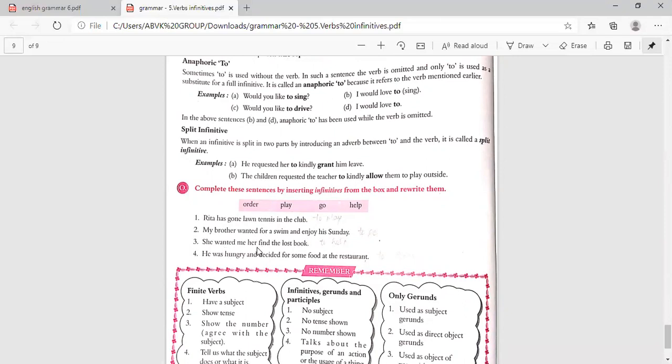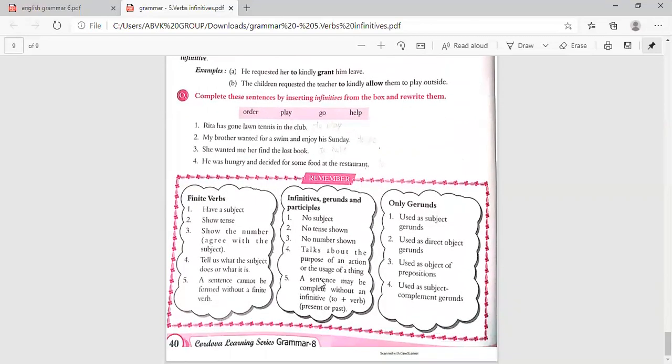Then, she wanted me to help her find the lost book. She wanted me, that is, to help her find the lost book. And he was hungry and decided to order some food at the restaurant. Decided for what? To order some food. Where? At the restaurant.